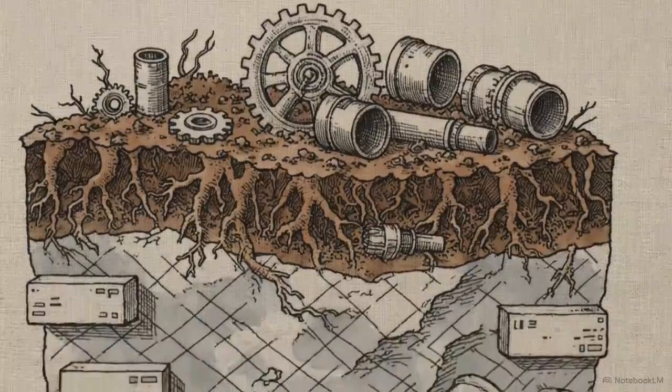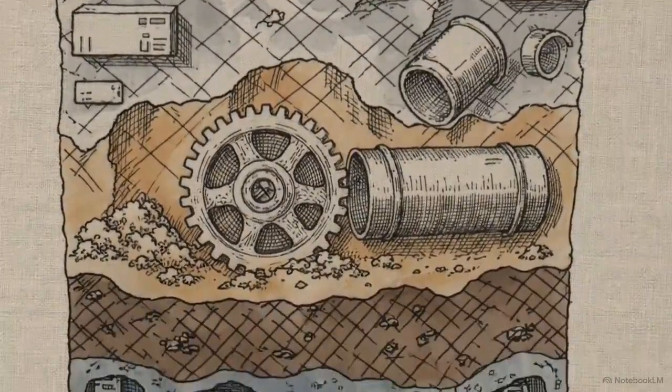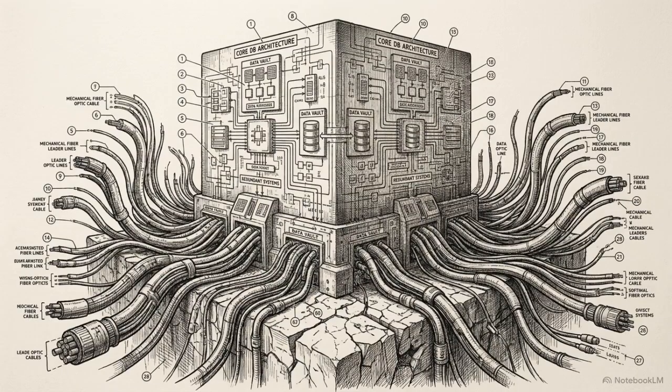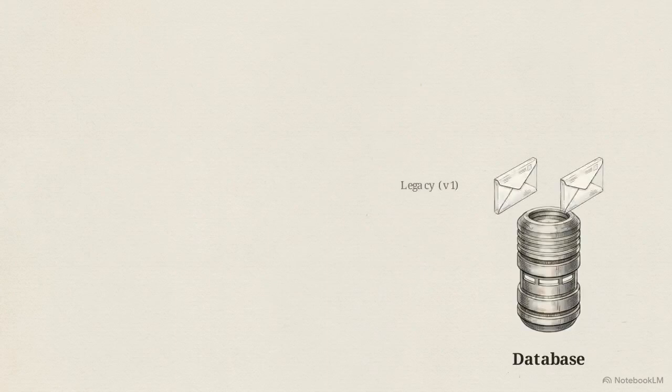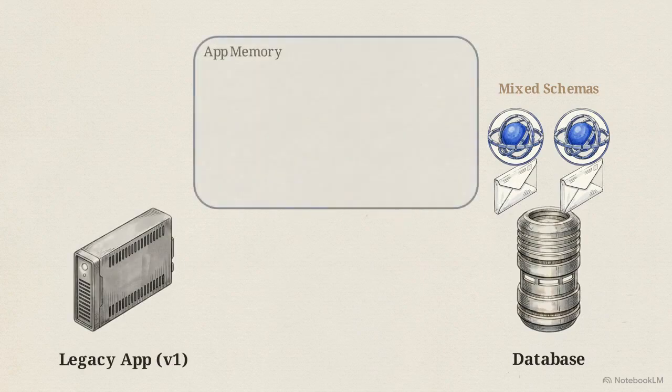Moving beyond the microscopic byte payload, we have to look at how these encoded formats travel across the deep strata of a system over time. The first major boundary is the database. This models the principle that data outlives code. A single database simultaneously holds records written 5 milliseconds ago and 5 years ago under different schemas.